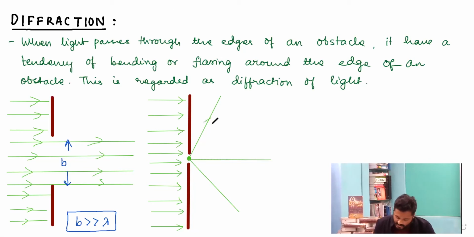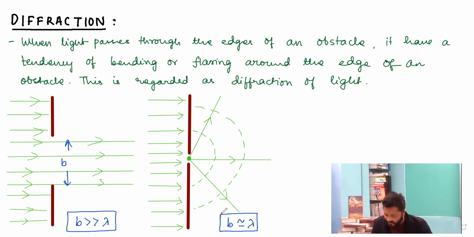So the ray of light from here will bend around the corners. Traditionally, there is no possibility that this ray of light would go in this direction, but the bending will take place in such a way that this secondary source behaves like a source of a new disturbance, and following Huygens principle, the ray will bend around the corner and reach the places where there should be complete darkness. This bending or flaring of light around the slit or the edge of an obstacle is regarded as diffraction of light. So here I write that b is comparable to the wavelength of light.